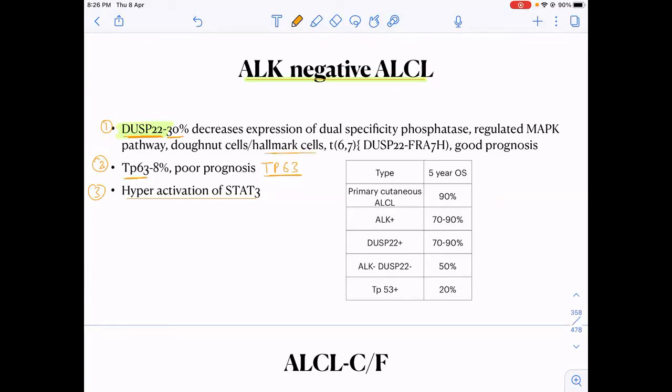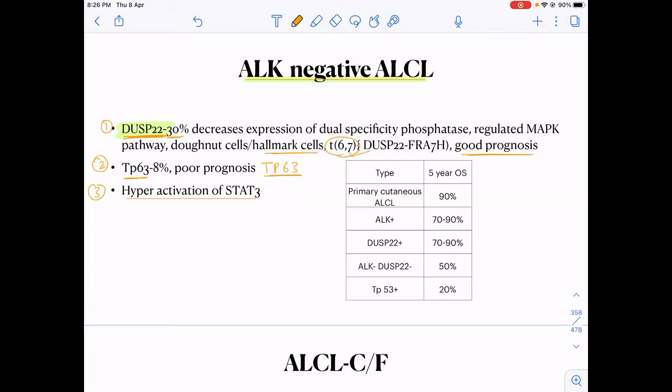Okay, it also carries the hallmark cells, but the translocation in this, maybe this is not very important, is 6;7 instead of 2;5, and they carry a good prognosis. Okay, so they carry DUSP22, dual specificity phosphatase 22. They are 30% of all ALK negative ALCL, and they carry a good prognosis. They carry hallmark cells. Translocation 6;7 is present. Okay, TP63 have a very poor prognosis. Hyperactivation of STAT3 have a poor prognosis. That is why this subclassification is important.